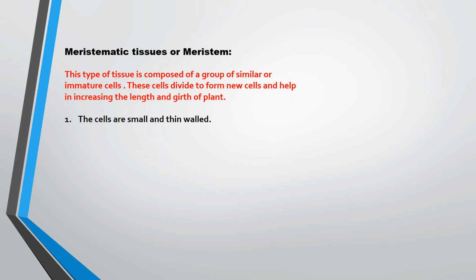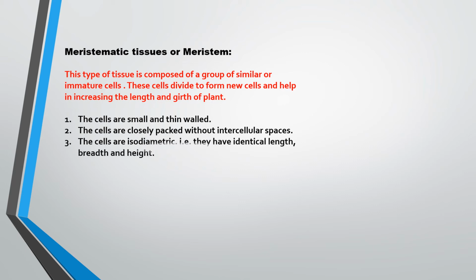Now the characteristics of meristematic tissues. The cells are small and thin-walled. The cells are closely packed without intercellular spaces. It means the in-between spaces are not there. These cells are isodiametric.